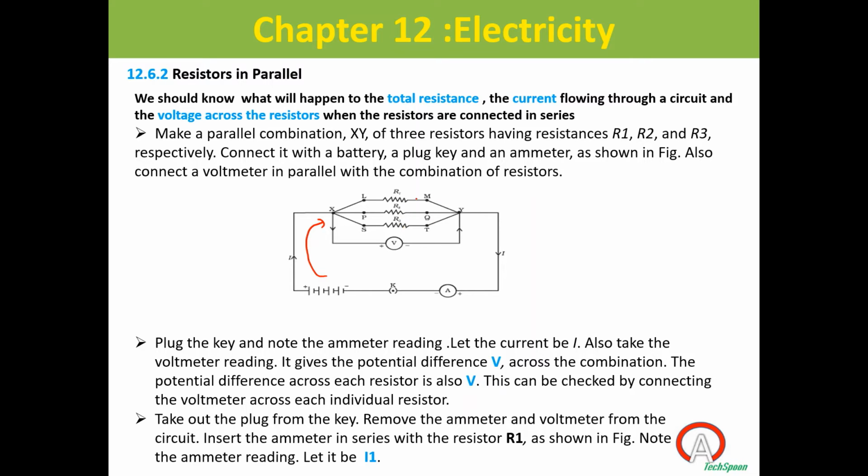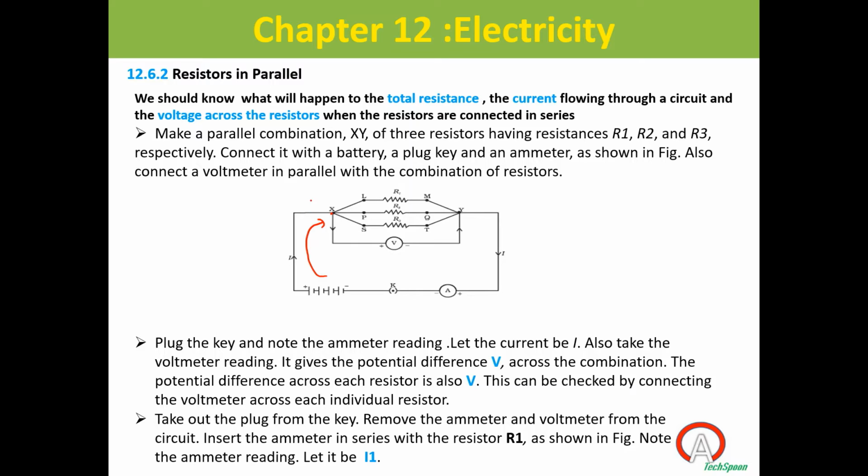Adish, are these resistors R1, R2 in parallel or series? Sir, parallel. So when the current I reaches this point, what happens? It can flow in three different directions.